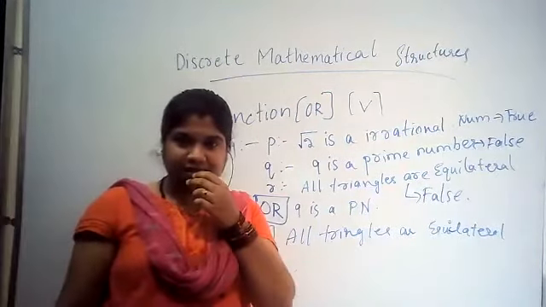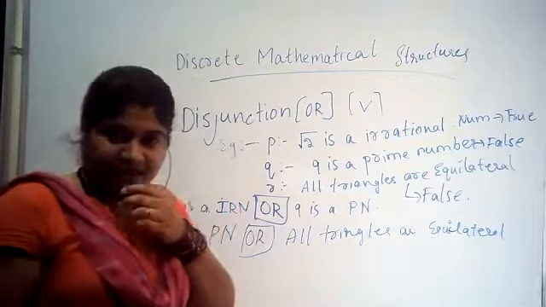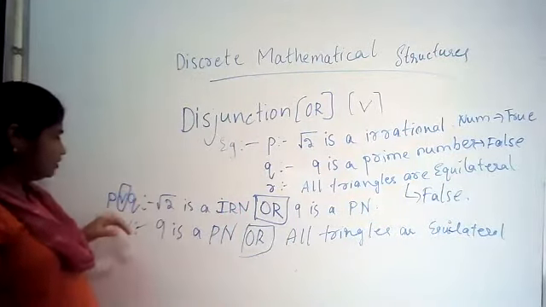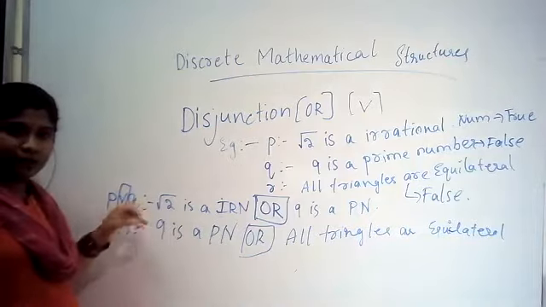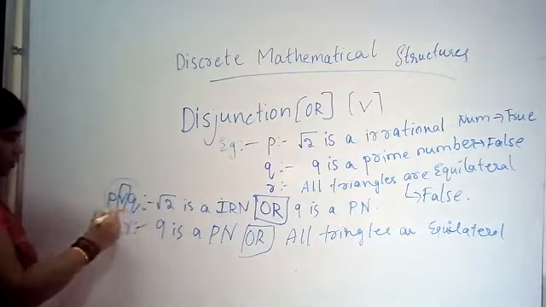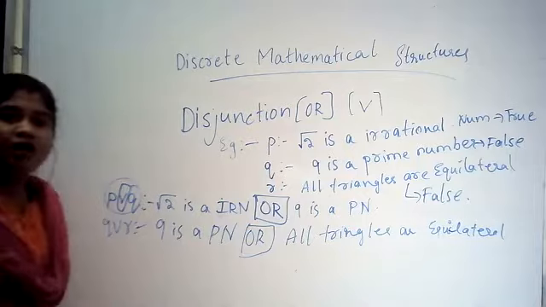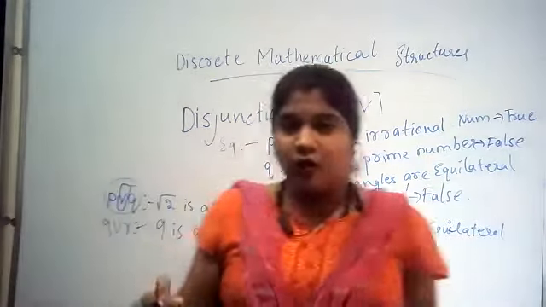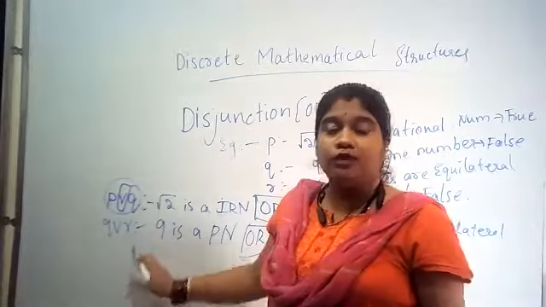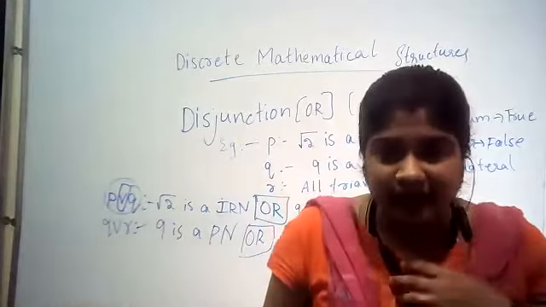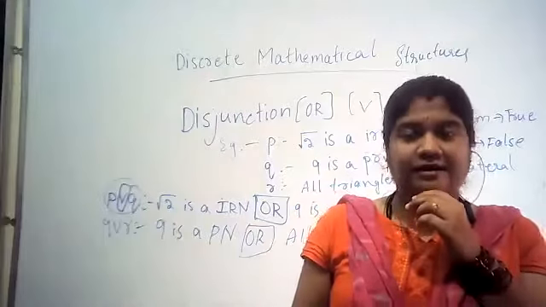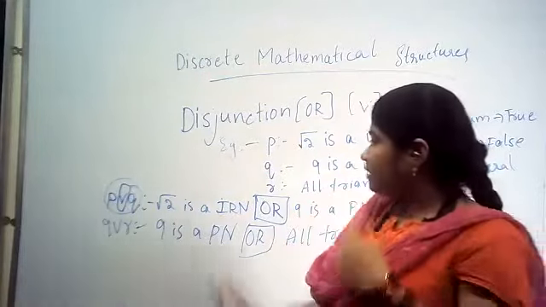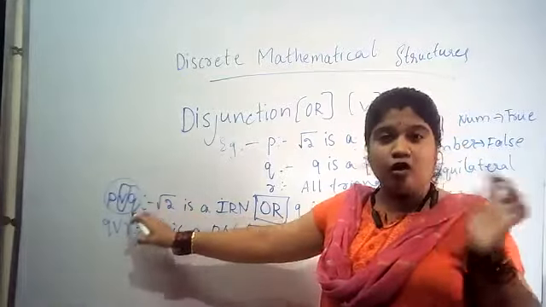Okay, I have written the statements. So once you have written the statements, now we need to judge what is the result of this P disjunction Q. Whether this P disjunction Q is true or false. We need to judge P disjunction Q and Q disjunction R, whether these are true or whether these are false.